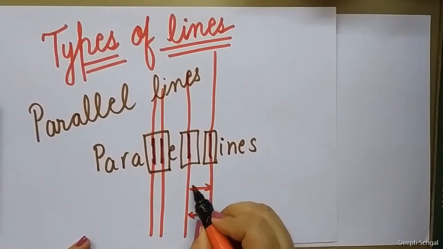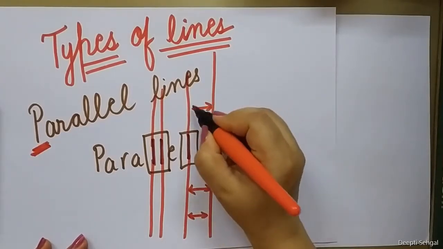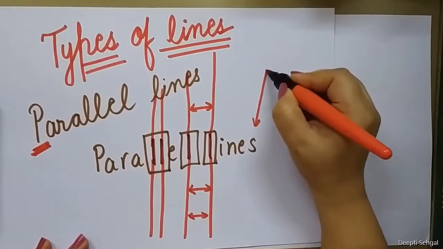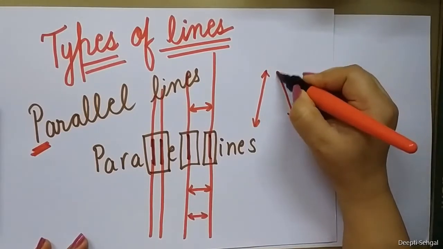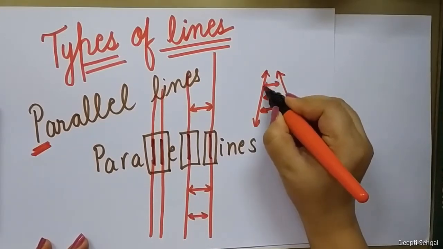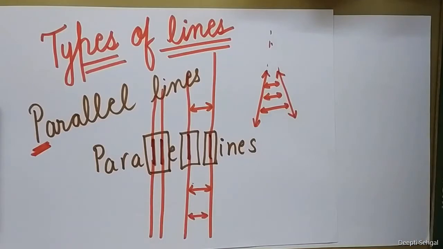उनके बीच का distance क्या होता है? Same होता है. So they are always at the same distance. अगर distance same नहीं होगा, these are two lines. अब इसमें distance पहले ज़्यादा था, फिर कम हो गया, and then again it is less. So they will meet, eventually meet. The parallel lines never meet.